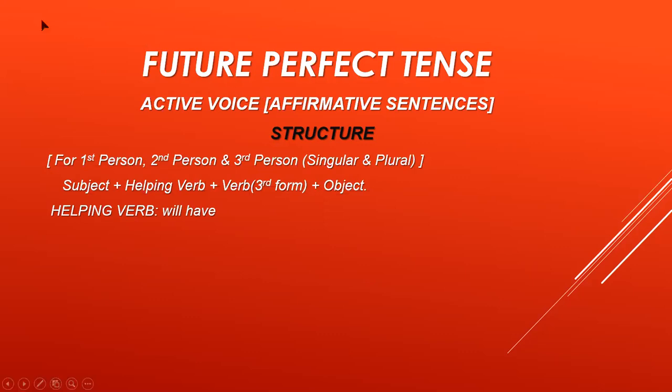For first person, second person and third person, singular and plural, that is for I, we, for you and for he, she and they, we have only one option. So we have only one structure: subject plus helping verb plus verb third form plus object. Remember, for perfect tenses, we are using the third form of verb in active voice as well as in passive voice. The helping verb is will have here.